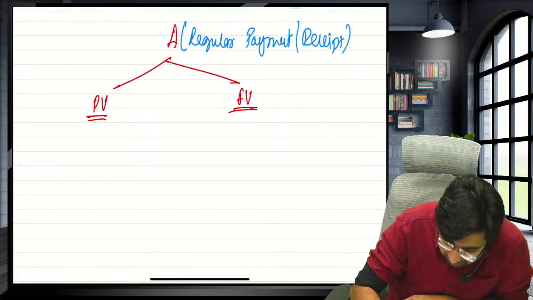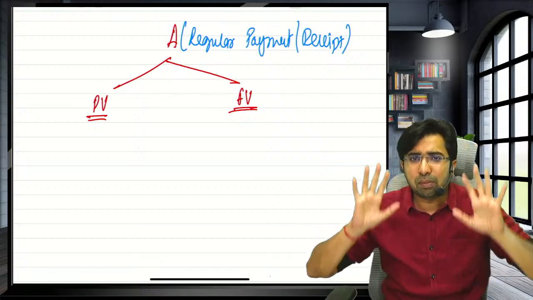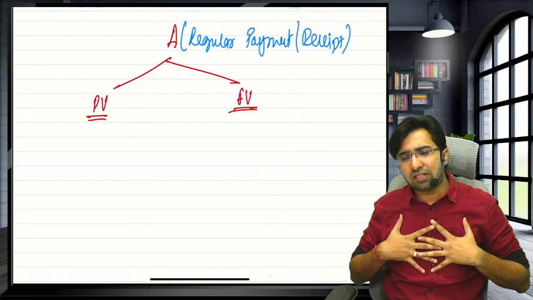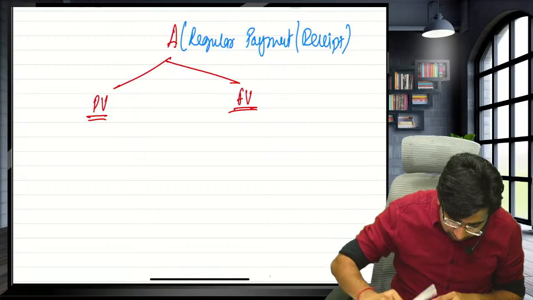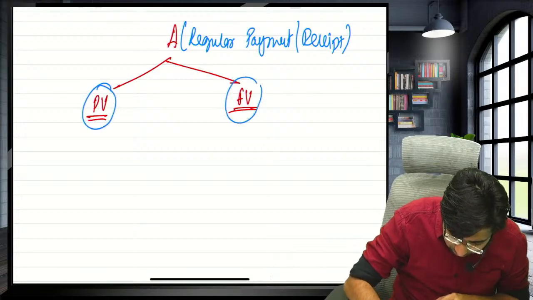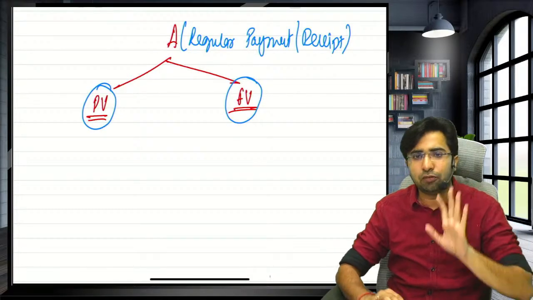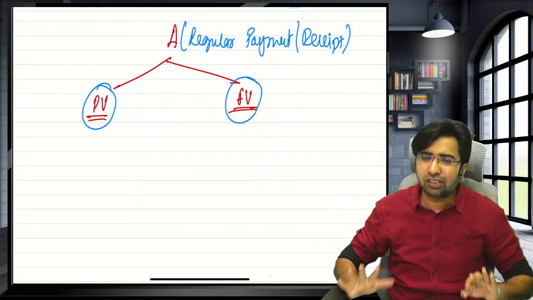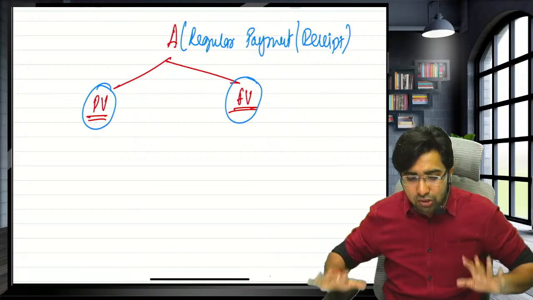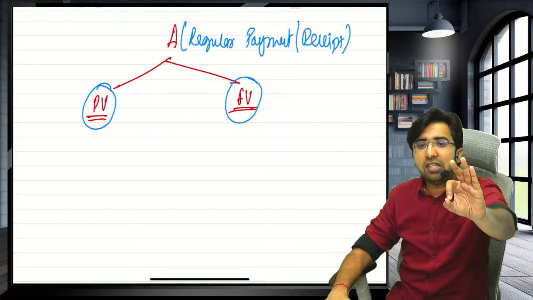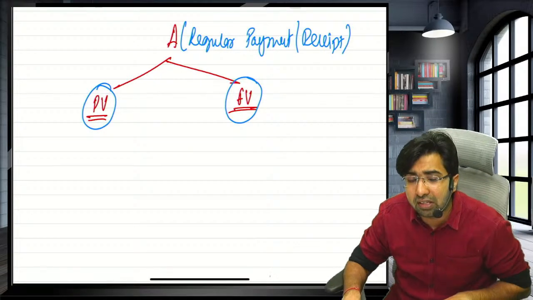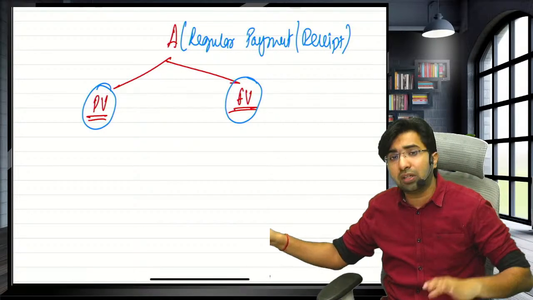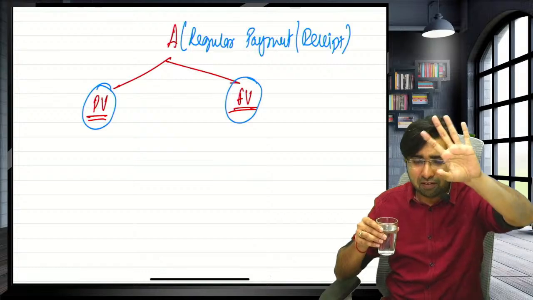Now they will ask either a question on the present value or a question on the future value. But many students get confused: sir, how to decide whether the question is from the present value or the future value? Now I will talk about this.